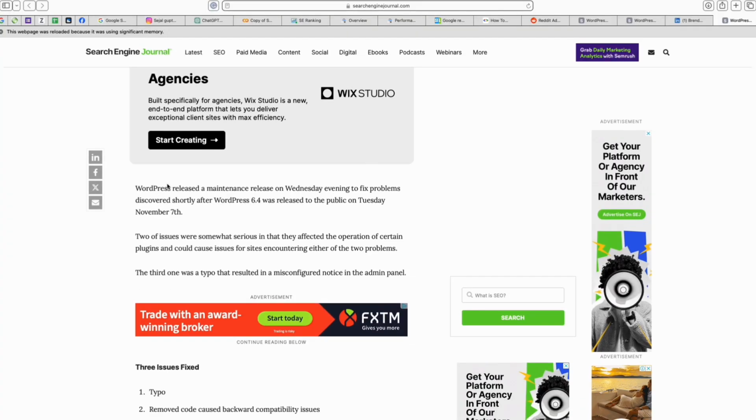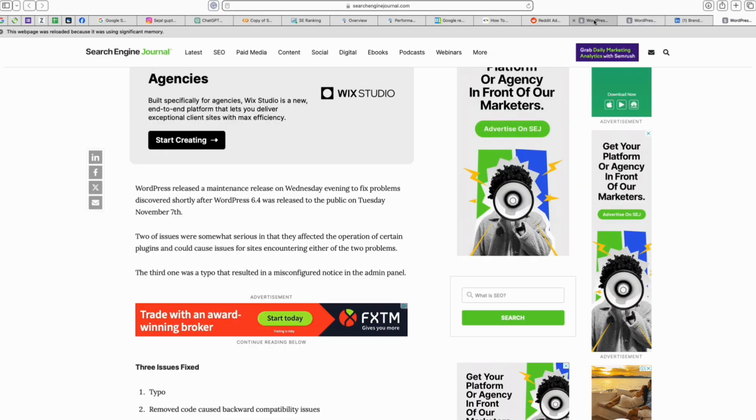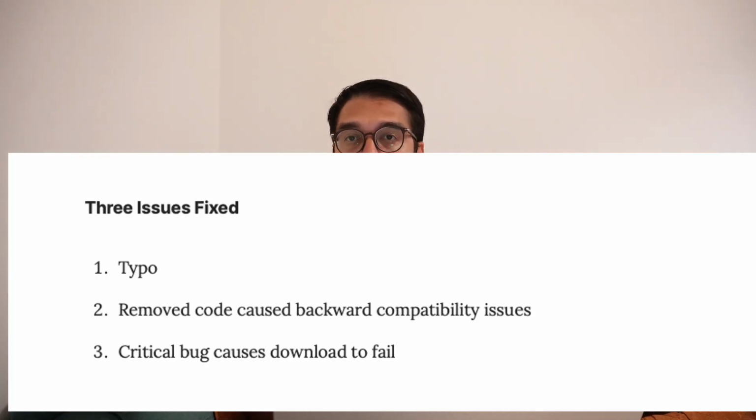Now coming to WordPress 6.4.1, there are three issues that they fixed. One is with the typos. It was a typo in the code that made the message bar look weird. So they fixed that. They also removed code that caused backward compatibility issues. I'm not sure exactly what kind of backward compatibility issues. My assumption is it's not related to Oxygen OS and the issues it's having with the theme. And I don't want to experiment with it right now.